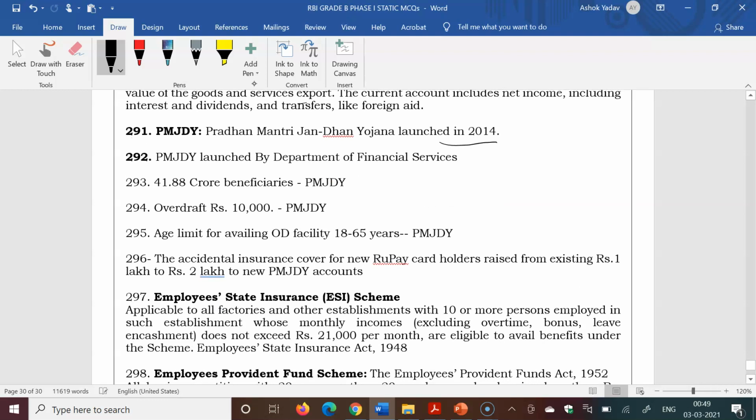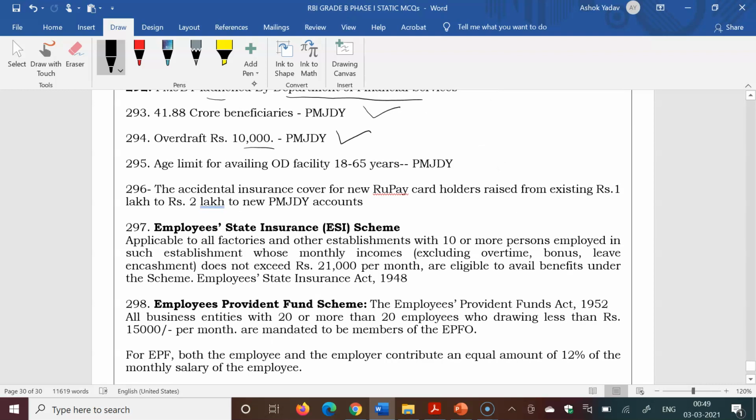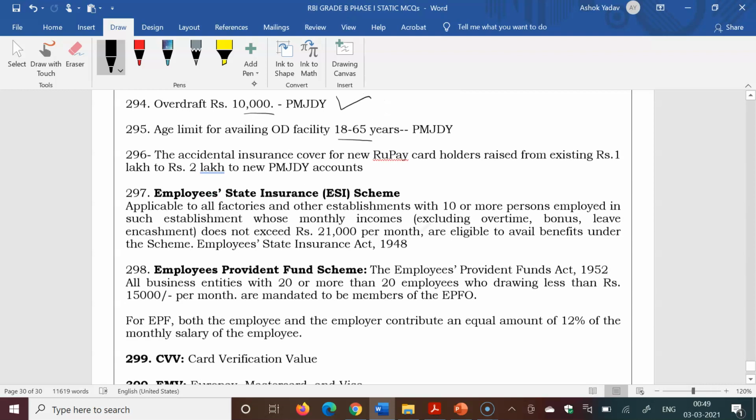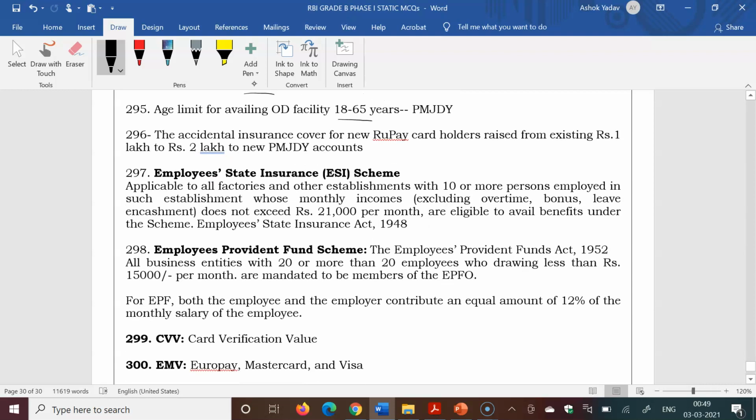PMJDY was launched in 2014. It was launched by the Department of Financial Services. 41.8 crore beneficiaries till date. Overdraft facility of 10,000. Earlier it was 5,000. Age limit 18 to 65 years. Earlier it was 18 to 60 years. The accidental insurance cover for new RuPay card holders was raised from the existing 1 lakh to 2 lakh for new PMJDY accounts.